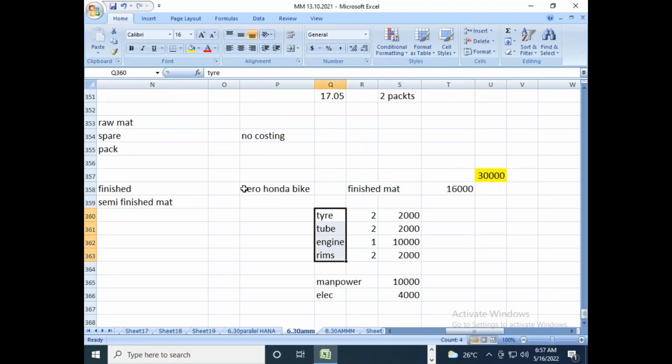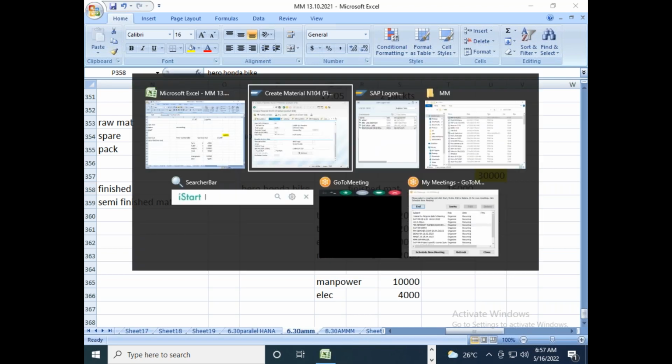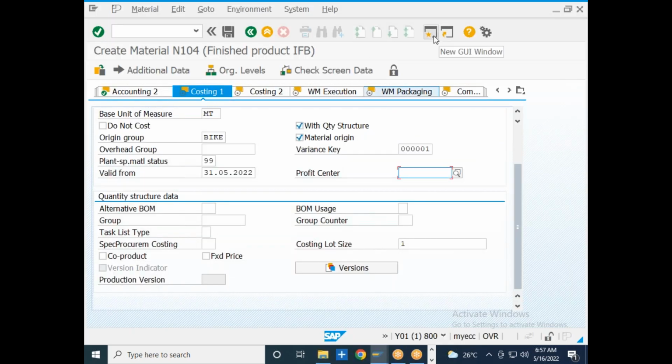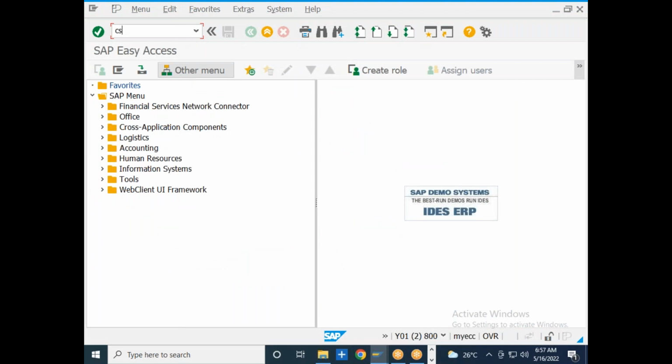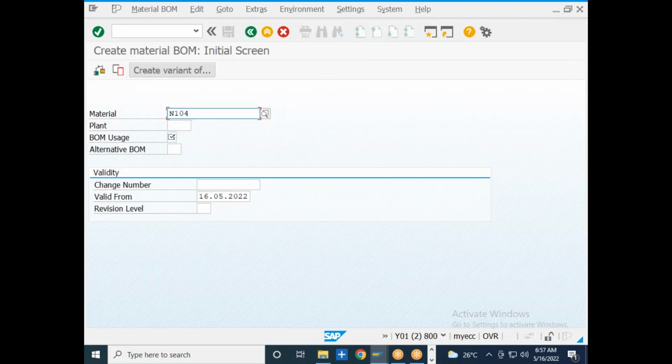I have a Hero Honda bike. All the individual spare materials and how much quantity is required to manufacture one Hero Honda bike will be called a bill of material. So this particular information I'm going to maintain in production planning as a bill of material. So this is one of the production planning activities. I will go to CS01. CS01 is nothing but a bill of material.